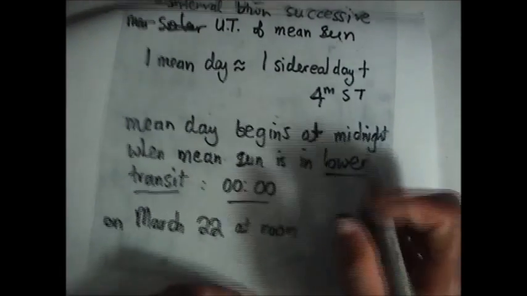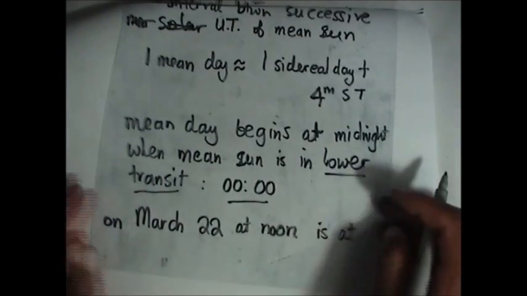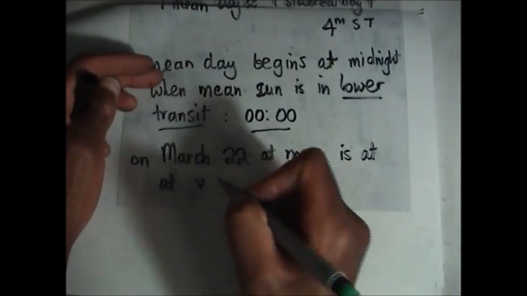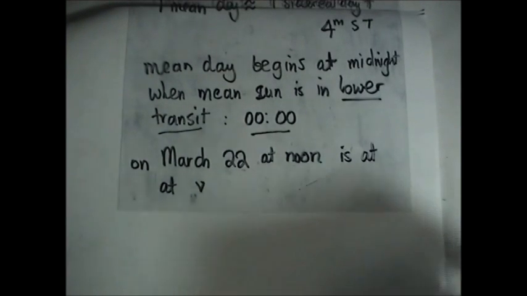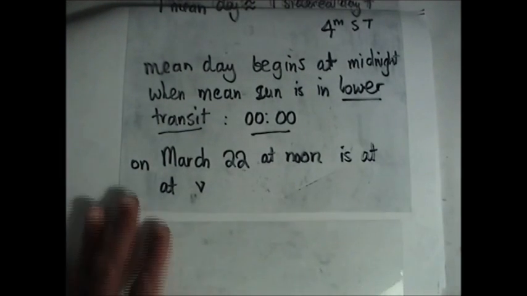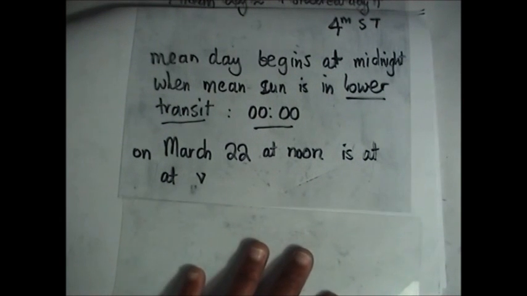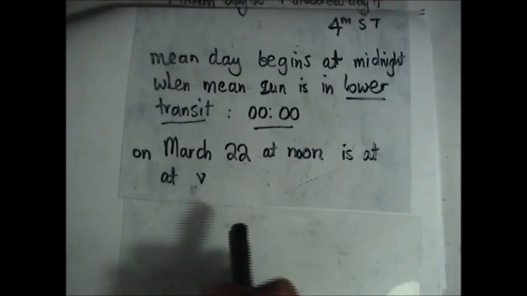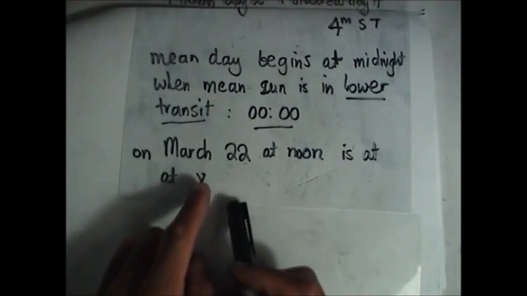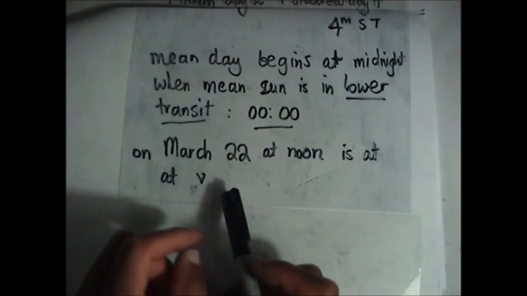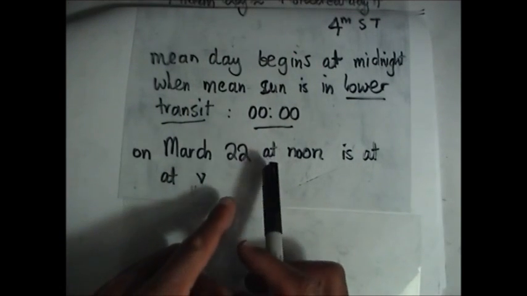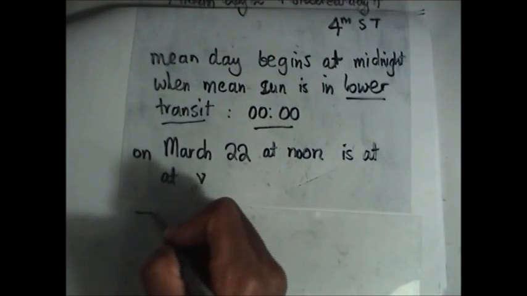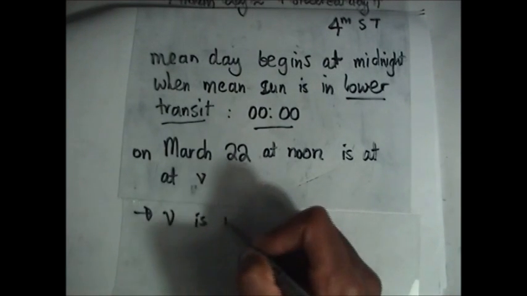But what is special? Okay, let me write that point down so that we break it down and see where we are going with it. Let's look at what happens at V. If our original sun is at V on March 22, well, where is V? V will be in upper transit. That's what we discussed when we talked about sidereal time. V will be in upper transit on March 22 at noon. So let's write the points for March 22 at noon. We know that V is in upper transit.